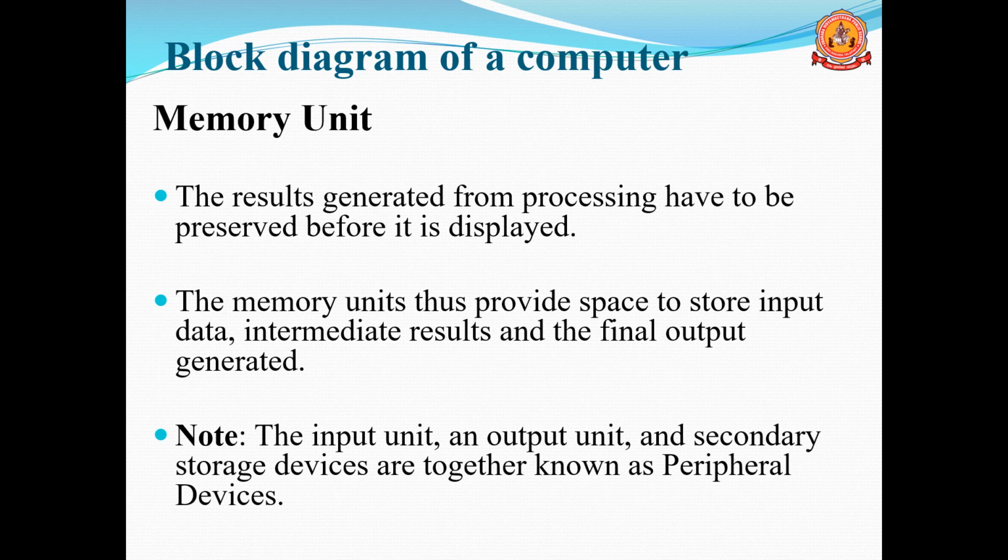Next, the input unit, memory unit, output unit, secondary storage, everything together is known as peripheral devices. Peripheral devices means it contains input unit, output unit, and also the secondary storage and primary storage. Any storage, memory unit, all the memory devices, input devices, and also the output devices, everything is known as peripheral devices.